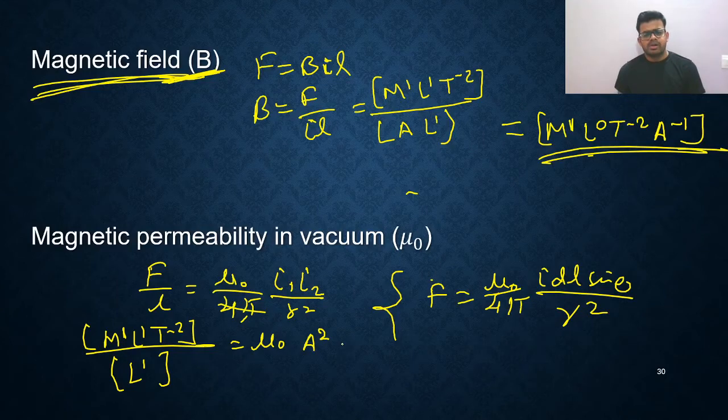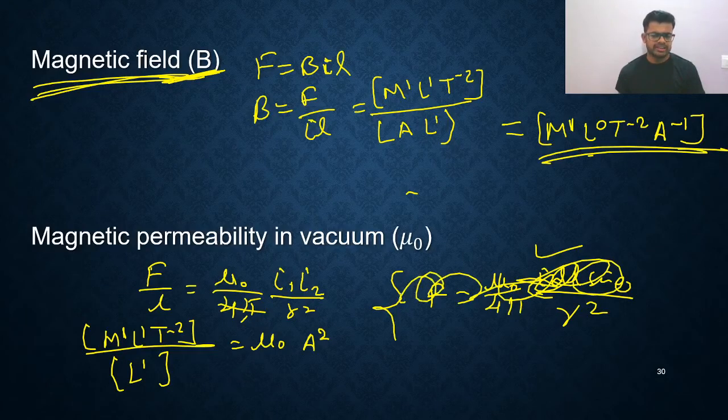Yeah, you can write this formula also. Sorry, you can write I dl sine theta upon r square. So that formula also you can use. Yeah, this is the force per unit length formula actually. So use this formula. Anything is correct. Use any formula, you'll get the same answer.